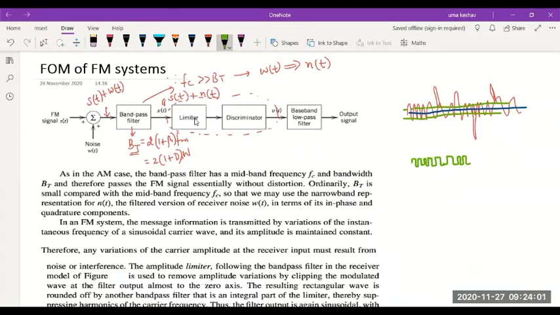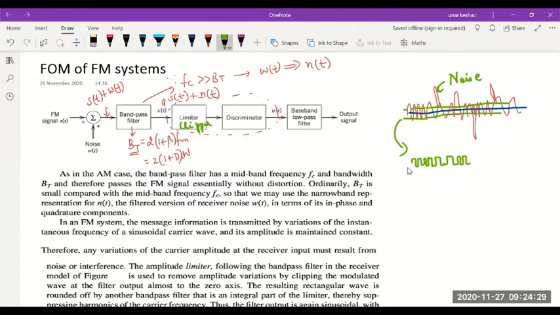So using this limiter, what are we trying to do? We are trying to remove all the fluctuations due to noise. Noise which gets added in the amplitude of the signal, such fluctuations are eliminated because of this limiter. Okay, so this limiting circuit is nothing but a clipping circuit which limits the amplitude of the signal to something similar to that of a square wave.